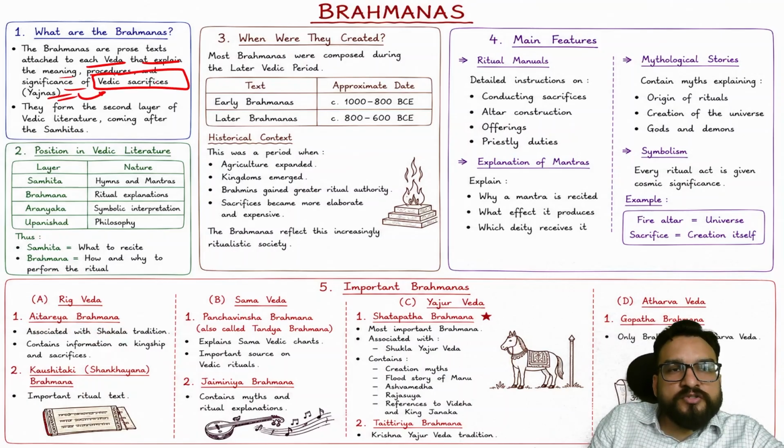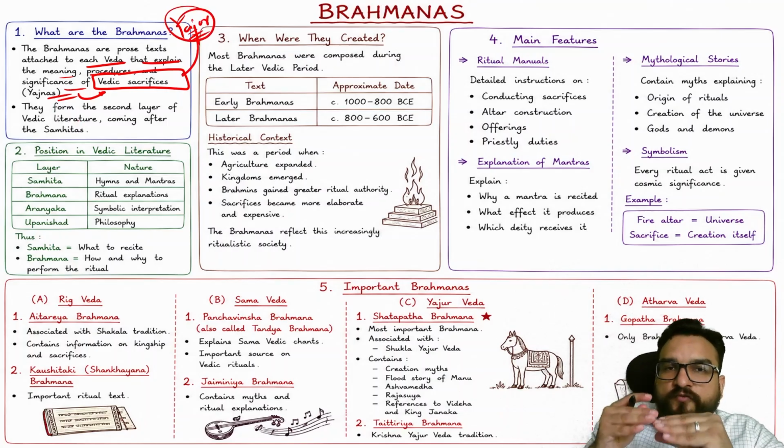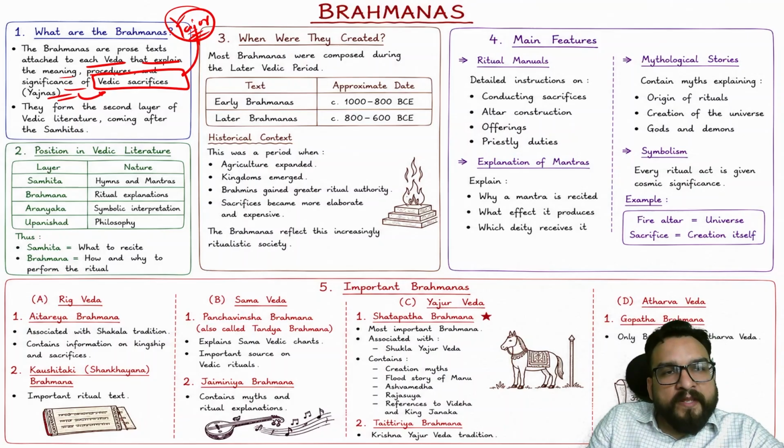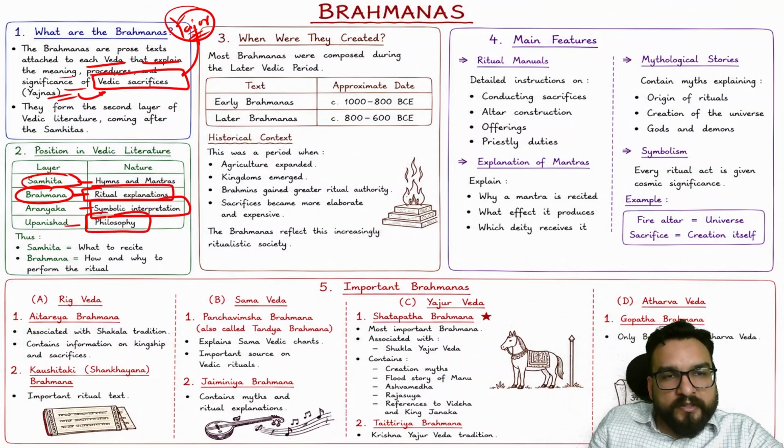In the Yajurveda, you will find an explanation over here as well. That's why Yajurveda has specific Brahmanas. Now the Samhita will be at the top. Brahmanas come on the second layer, ritual explanation. Aranyaka, symbolic interpretation. Upanishad, the philosophical part, right? Brahmana says how and why to perform the ritual. Samhita says what to recite in the ritual.